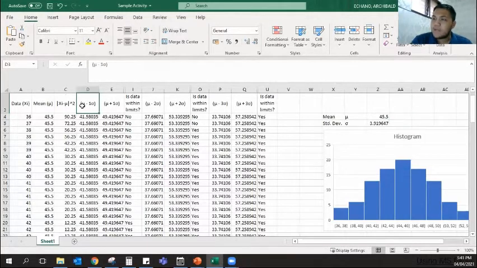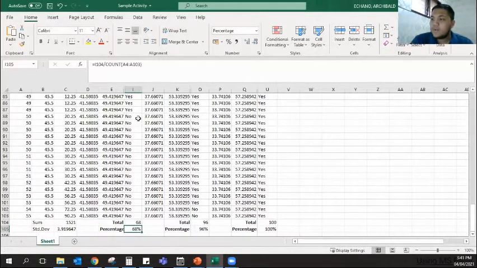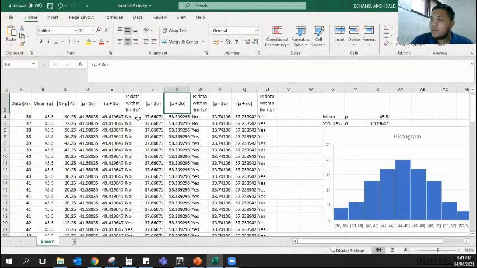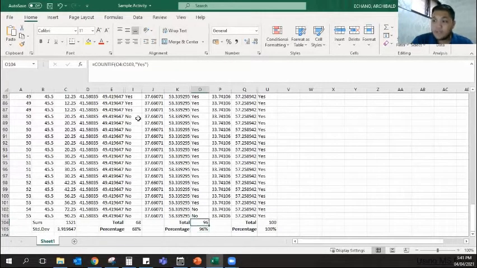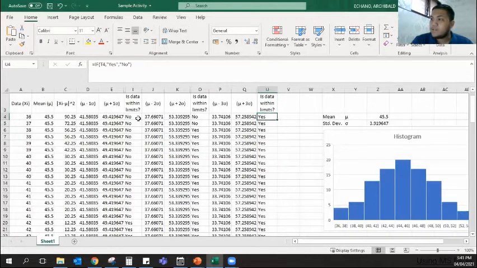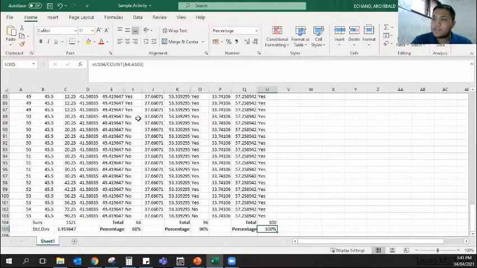Then this is subtracting the mean to the first standard deviation, so we get the lower limit and then the upper limit. So we try to get if this data is within this limit. And then we get the 68. So out of 100, 68% are within those limits, while for the second standard deviation, we got 96%. And lastly, for the third, we got 100%.